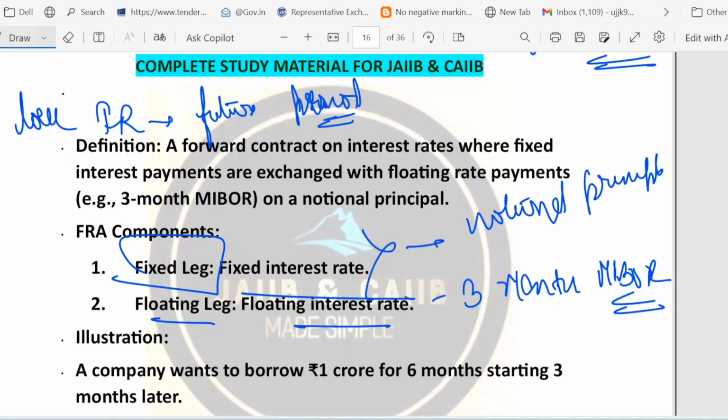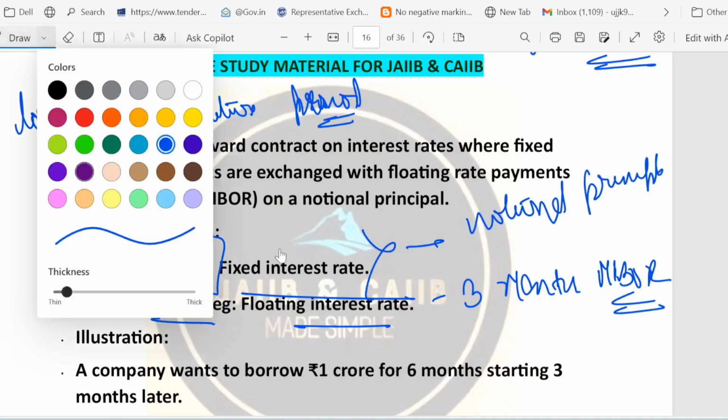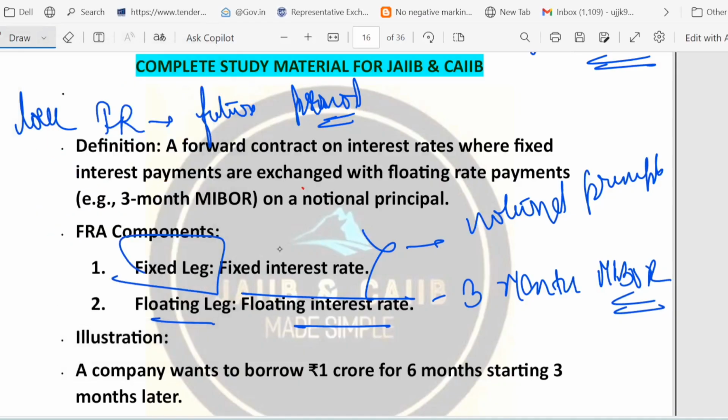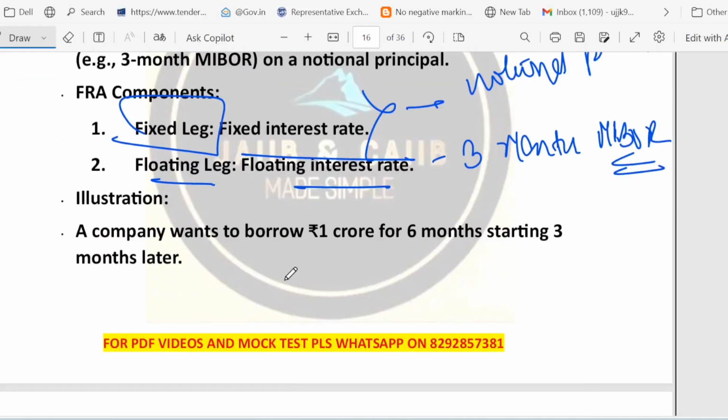Both are calculated on a notional principal. Remember these keywords. So in FRA, we have on one side a fixed rate, right? One party agrees to pay a fixed rate, another party agrees to pay a floating rate. Both calculated on the notional principal. The contract settles the difference, so neither party actually exchanges the full principal. They only exchange the net cash difference.